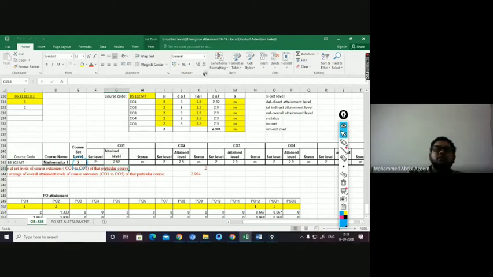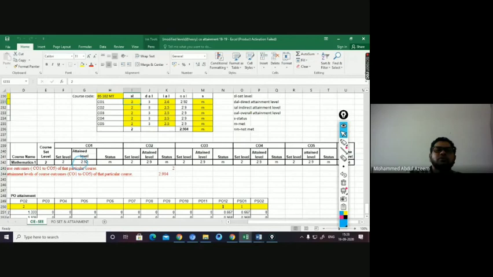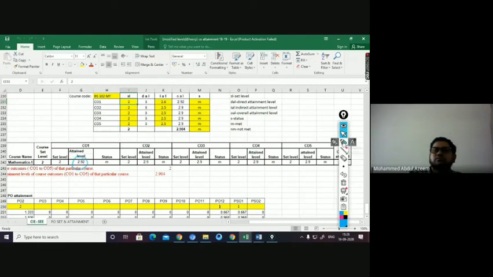The same thing you will be copying from here, and that is also automated. Once you generate the data, you will get it here. Set level is 2, attain level is 2.92. This is your set level. This is your attain level. This is your met or not met that you are writing for each of the COs in this particular table.